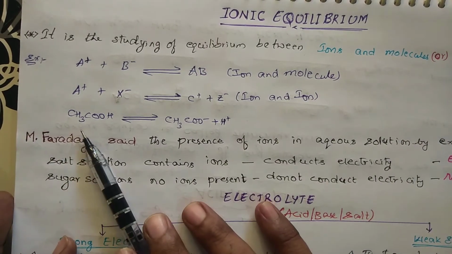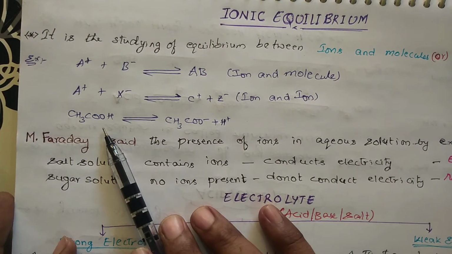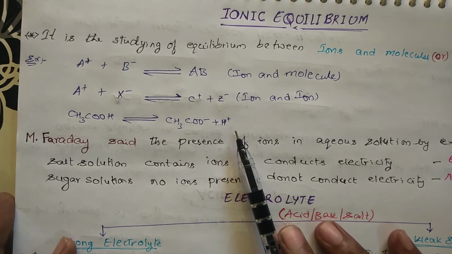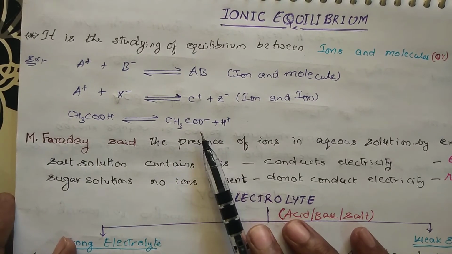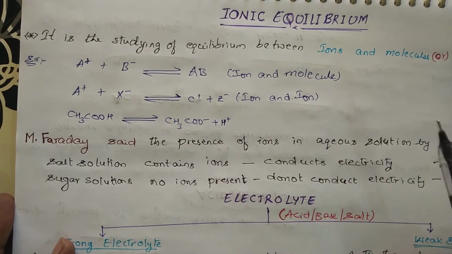So if we take an example like acetic acid, CH3COOH, what happens? This one gets dissociated into two fragments: one is CH3COO minus plus H plus.